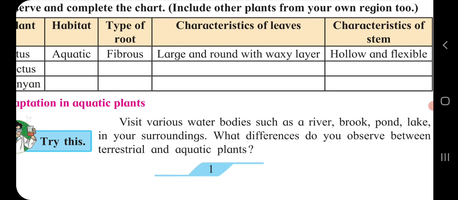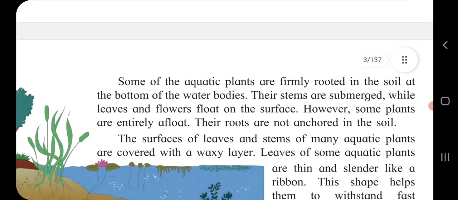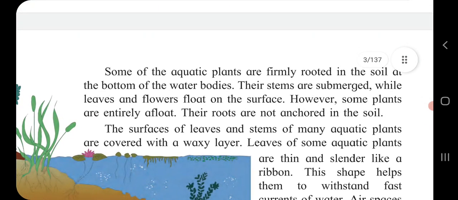Children, as we discussed, terrestrial animals and plants are those growing or staying on land. Aquatic plants and animals are those living in water. So children, we will discuss both of these points. First we will discuss lotus.